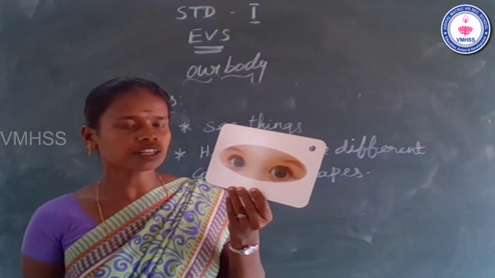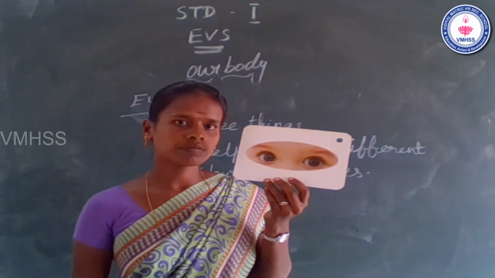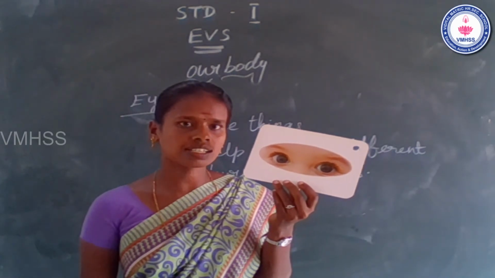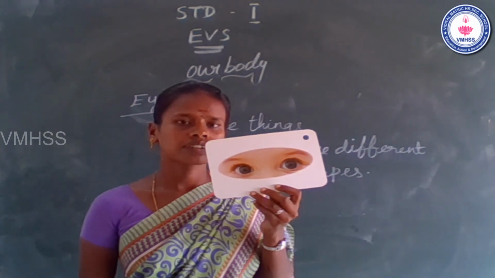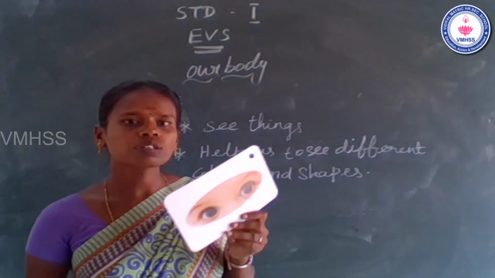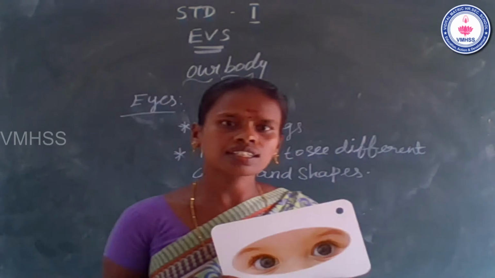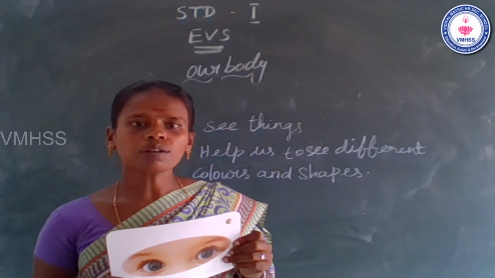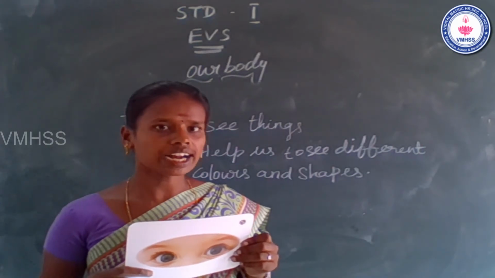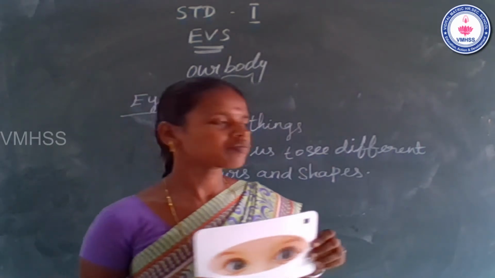Students, see the flashcard. What do you see in this picture? This is eyes. Do you know the help of eyes? It helps us to see things. Is this an inner body part or an outer body part? This is an outer body part because we can see and touch. Okay.